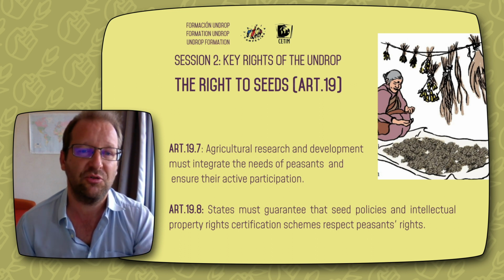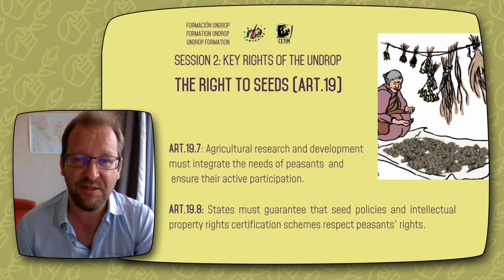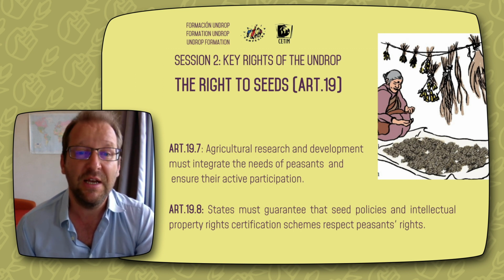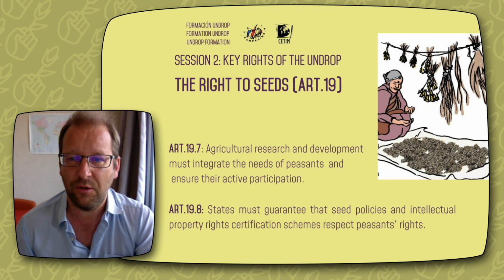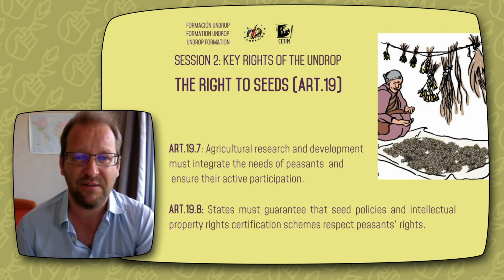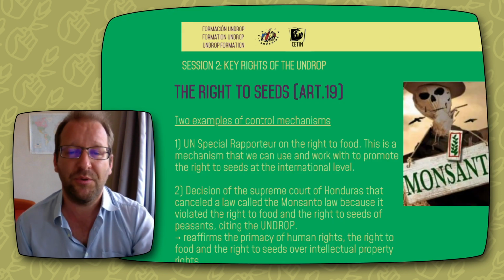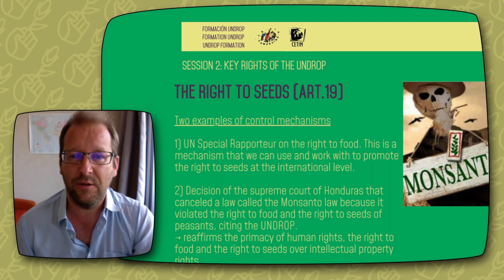So it says states should ensure that seed policies, plant variety protection, and other intellectual property rules, certification schemes, seed marketing laws respect and take into account the rights, needs, and realities of peasants and other people working in rural areas. Okay, so when you adopt a law or a policy on this, you have to make sure that it respects the right to seeds and the right to food of peasants.